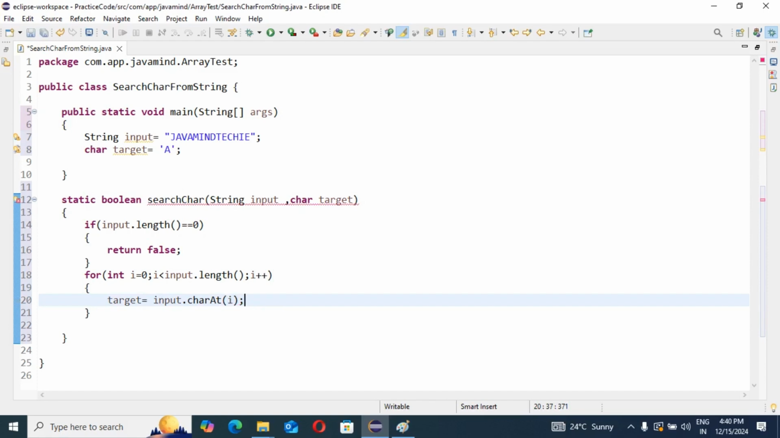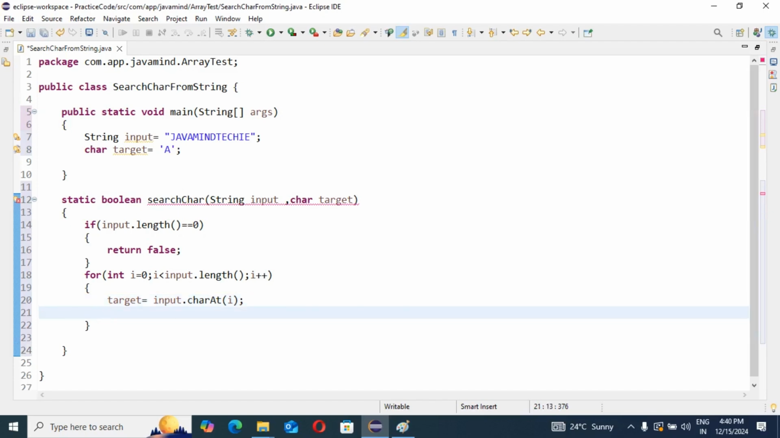Our target is equal to input dot charAt of the respective index. Then I am going to return true, right? If we find our target value and the same value is present at the respective index, then it will be returned as true. Otherwise, return false. So that is the logic I am going to write here. Return true.